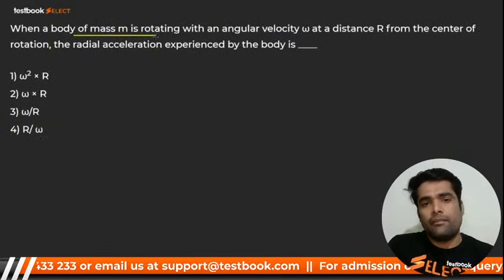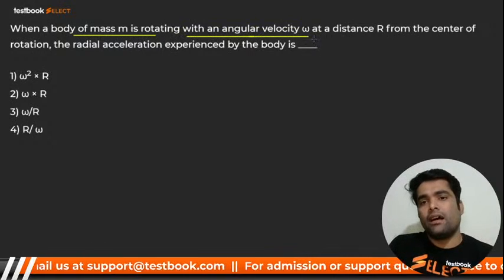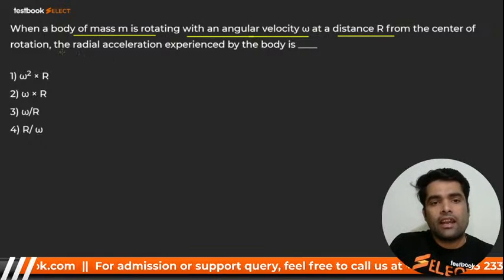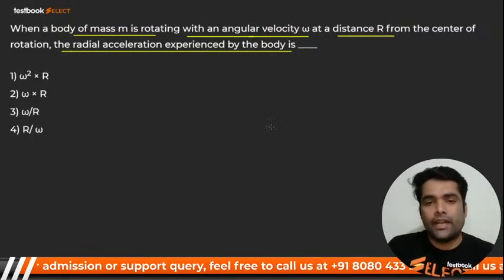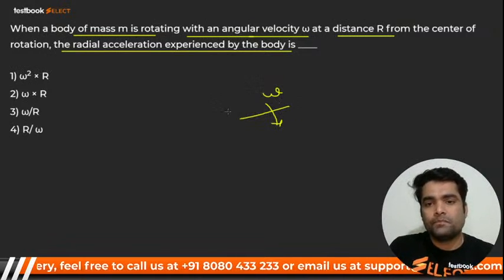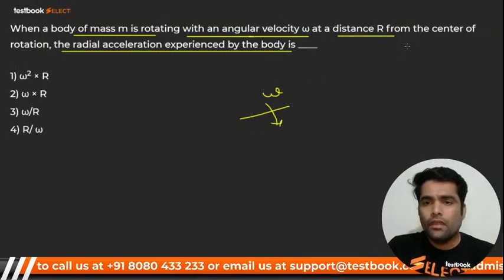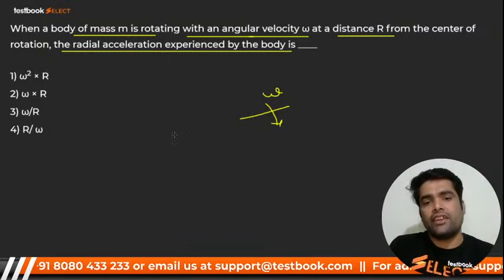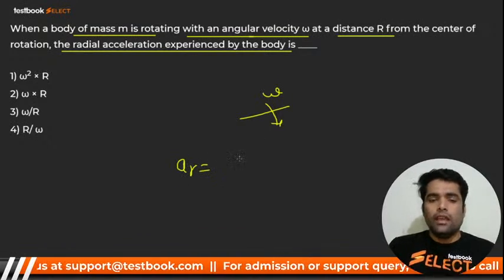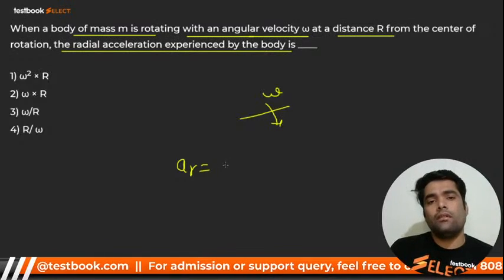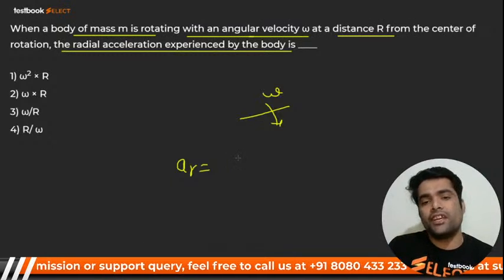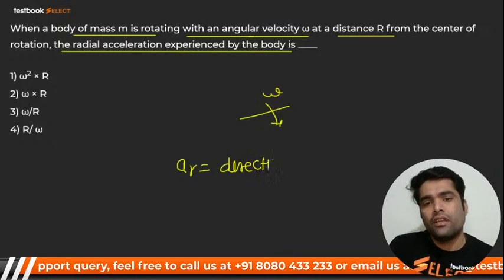When a body of mass m is rotating with an angular velocity omega at distance r from the center of rotation, what is the radial acceleration of the body? There is a link and it is rotating with velocity omega. You know that radial acceleration should not be equal to 0 when velocity is there. That means direction is changing. It is responsible for the change in direction.